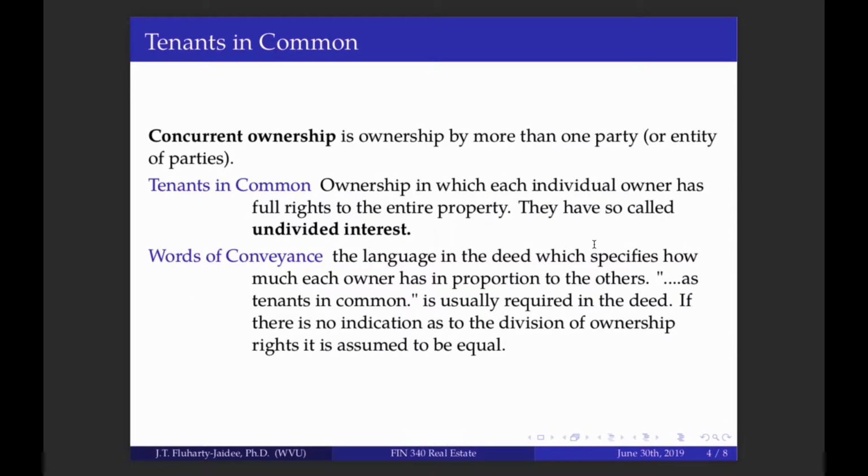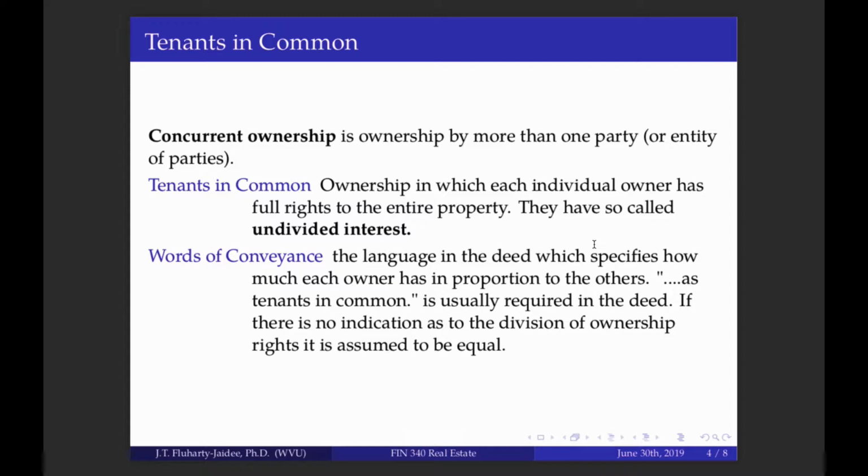Tenants in common is where there is more than one party in ownership. So it's not ownership in severalty, it's more than one party in ownership, and this is the case where we had another married couple owning a property with another married couple. This would be tenants in common. Or two individuals, it doesn't matter, as long as there are two or more legal entities in this ownership of the property, they can be called tenants in common.